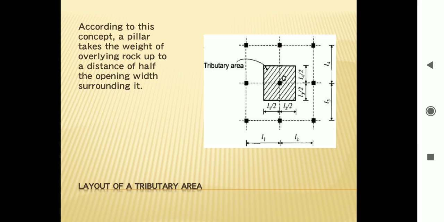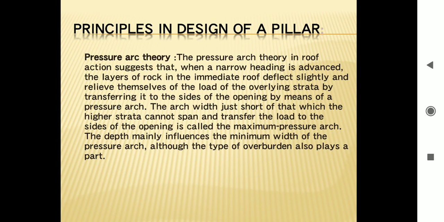According to this concept, a pillar takes the weight of overlying rock up to a distance of half the opening width surrounding it. Another important concept is pressure arch theory. The pressure arch theory in roof action suggests that when a narrow heading is advanced, the layer of the rock in the immediate roof deflects slightly and relieves itself of the load of the overlying strata by transferring it to the sides of the opening by means of a pressure arch.